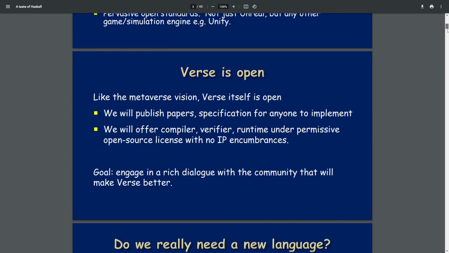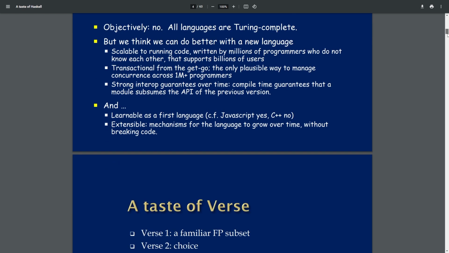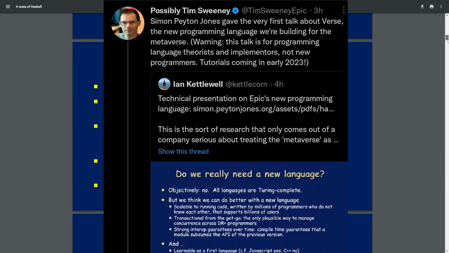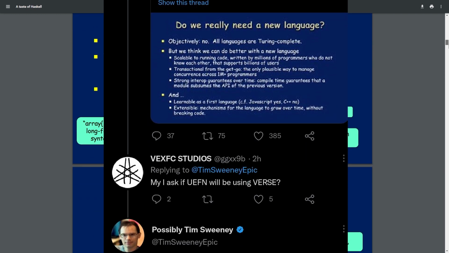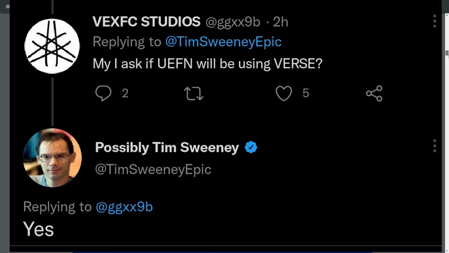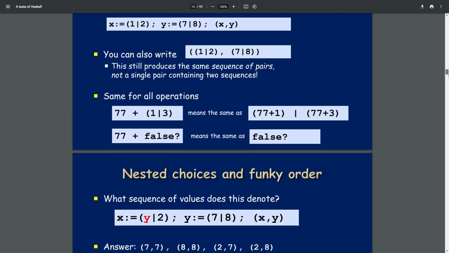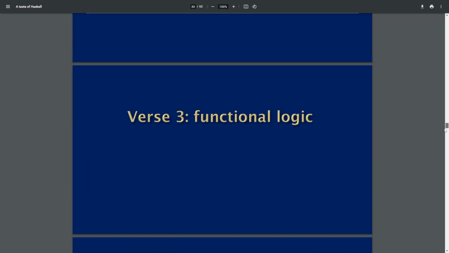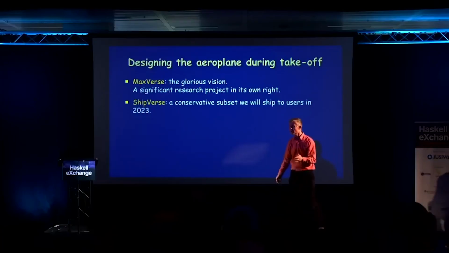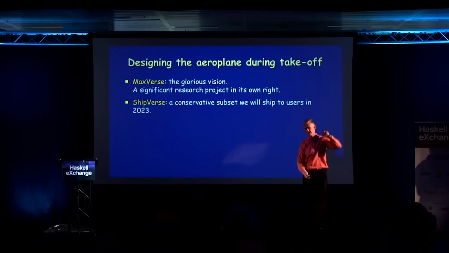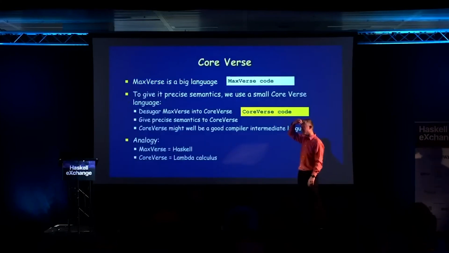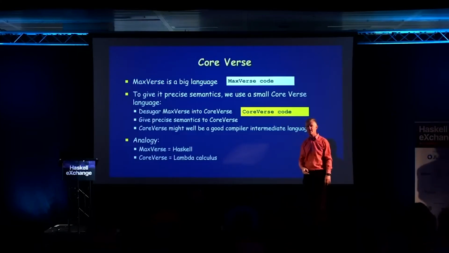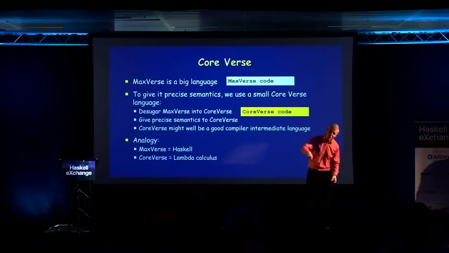Fantastic news for all who were interested in this new programming language Epic is developing, and it is important for those who want to use UEFN because it is going to be shipped with UEFN in some way. I'm gonna elaborate upon this a little bit more, because during the presentation we learned that Verse is going to be released in a couple of stages and thus be divided into a couple of different parts, or certain features of the language are going to be abstracted into different parts for those who are much more interested in the core tenets of the language, those who are going to be using it with UEFN, and those who are going to be using this as a full language.